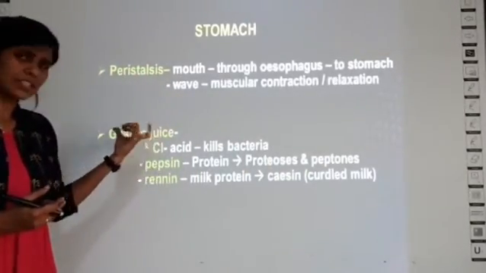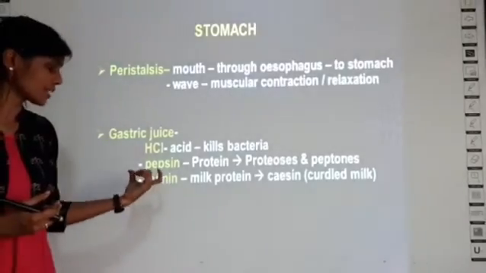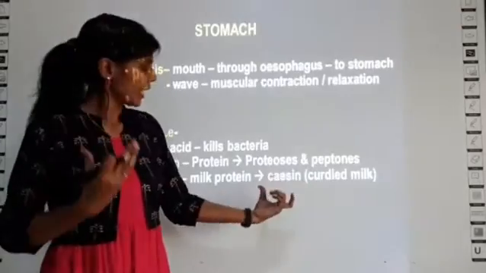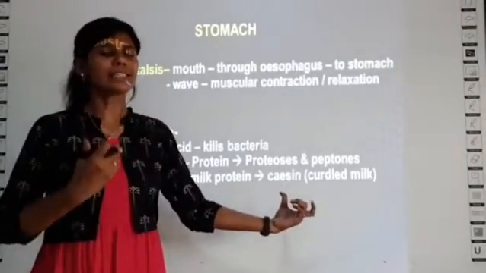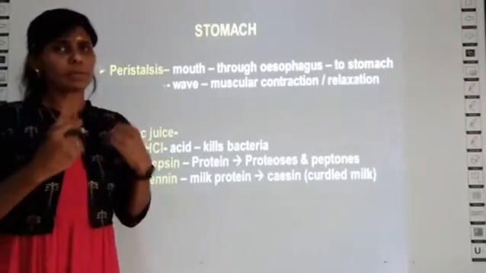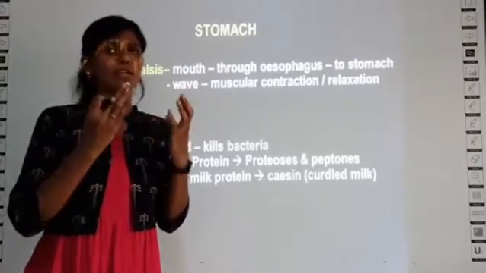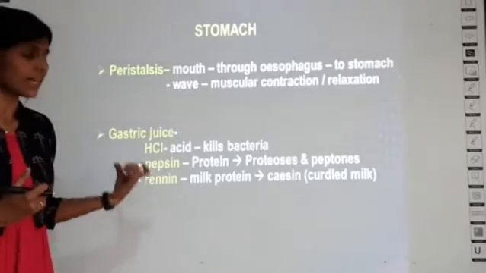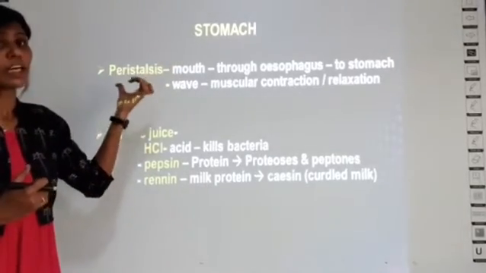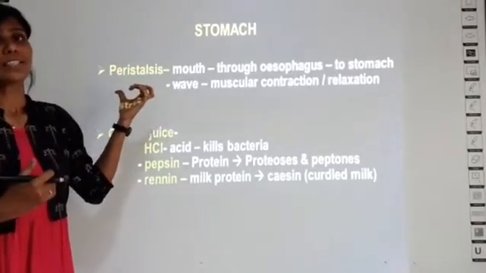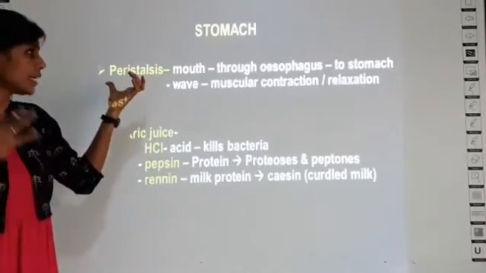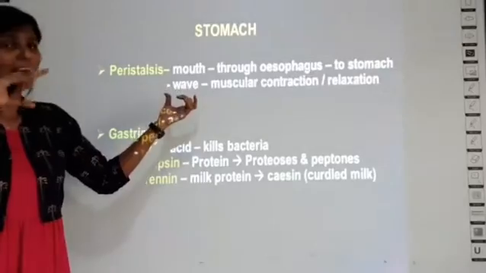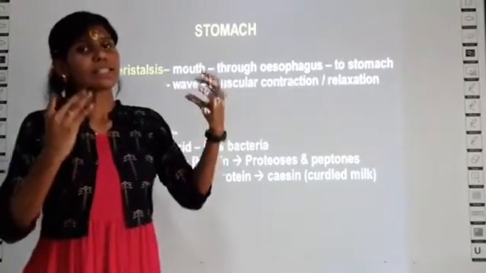Gastric juice also has an enzyme called renin, which helps in breaking down milk protein into casein. Casein means curdled milk. Whenever you drink milk, after some time you can see curdling of the milk. It becomes like curd, right? This is because of the enzyme renin. The stomach also undergoes a process called peristalsis. What is peristalsis? It is a movement where the food is moved from the mouth in a wave-like motion because of muscular contraction.